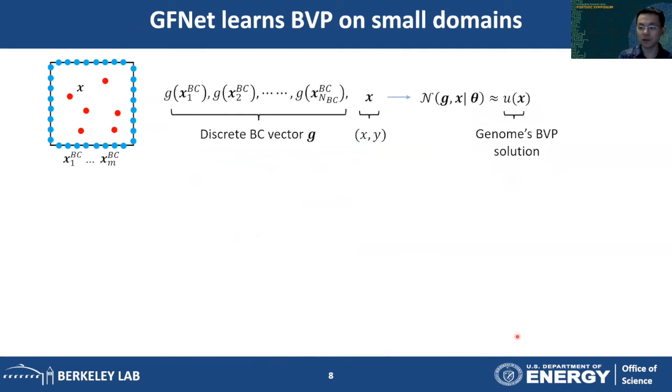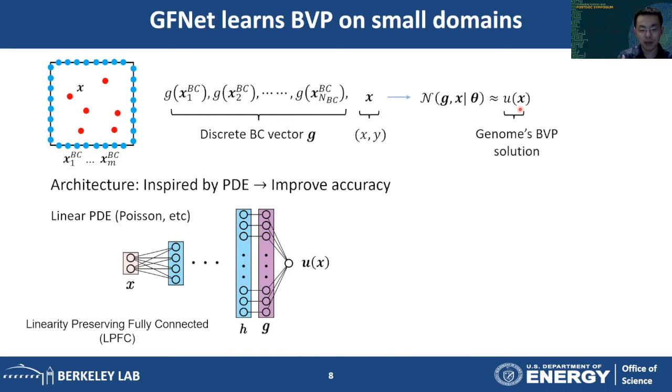Next, I want to show the details of our framework. So the first component is called GFNet. The input of this neural network has two parts. The first part is the discretized boundary condition. It's the values at the boundary points, which are shown by these blue dots. And the second part is the coordinates of one point that is inside the domain. And our neural network will approximate the solution in this domain.